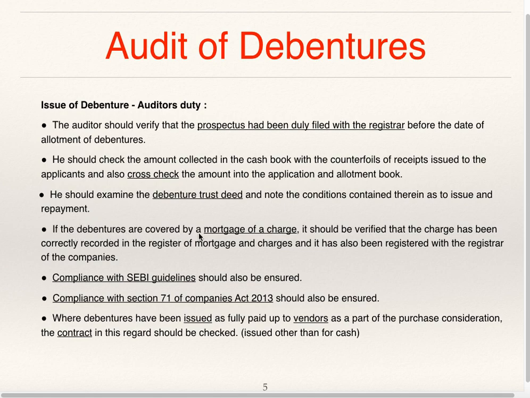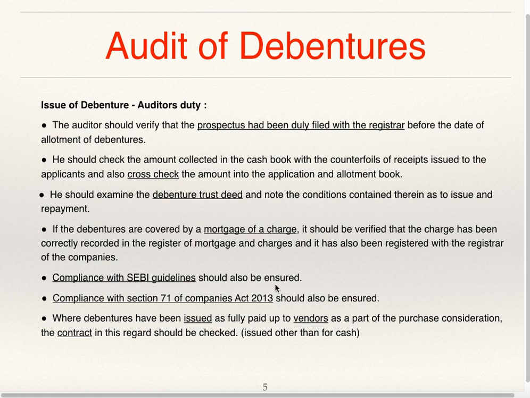If the debentures are covered by a mortgage or a charge, it should be verified that the charge has been correctly recorded in the register of mortgages and charges and it has also been registered with the registrar of companies. So in case of secured debentures, he has to verify the charges and check that it has been recorded in the register of mortgages and has also been registered with the registrar of companies.